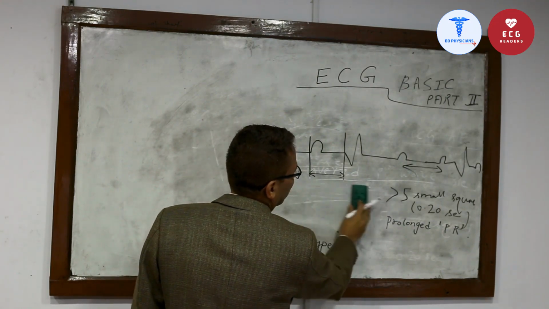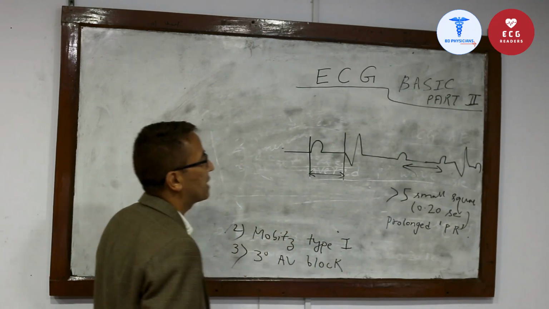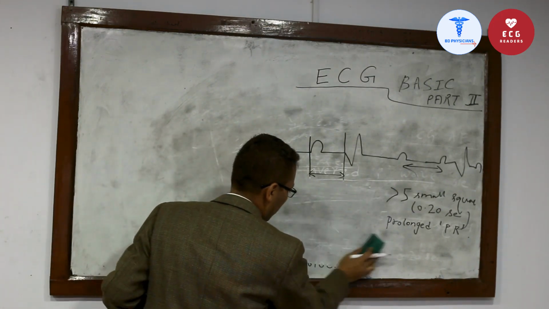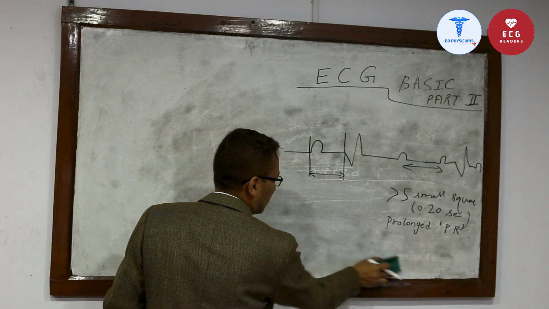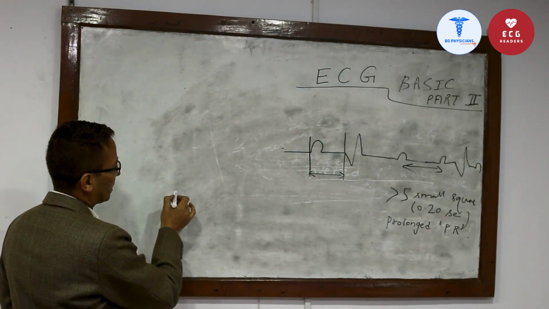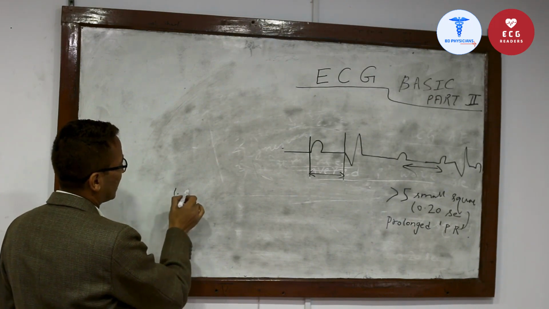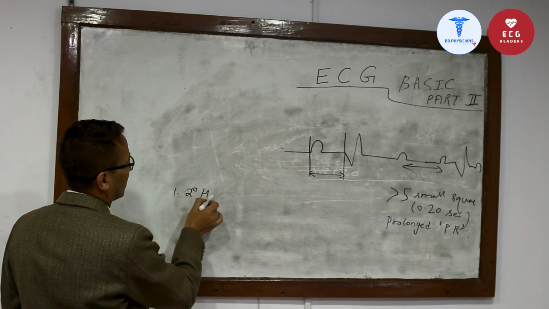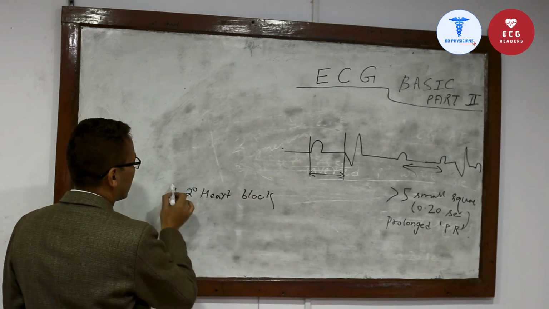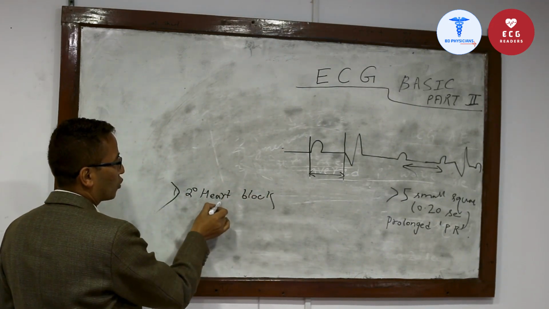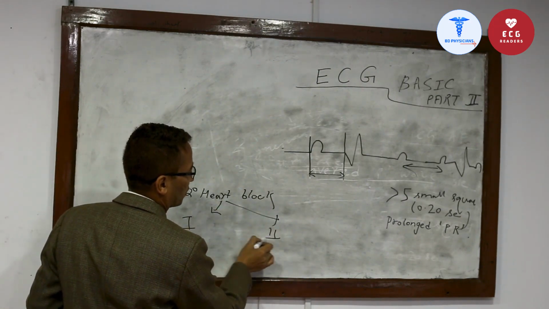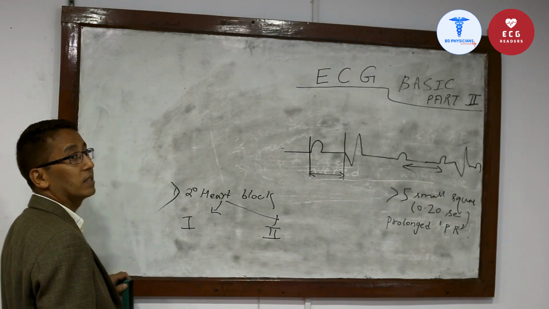The second cause of prolonged PR interval is Mobitz type 1. Here the thing is, in the Mobitz type 1 block or second degree heart block, second degree heart block is of two types, Mobitz type 1 and Mobitz type 2.